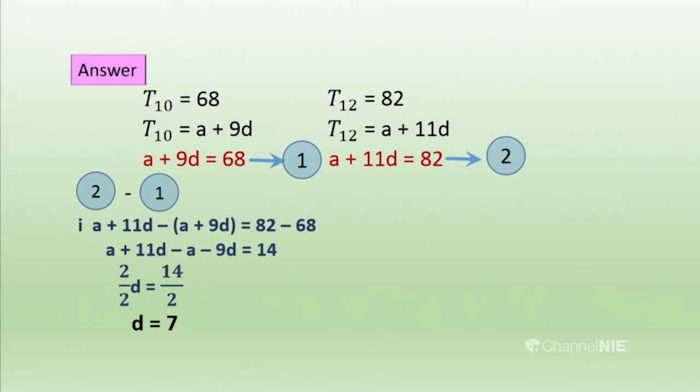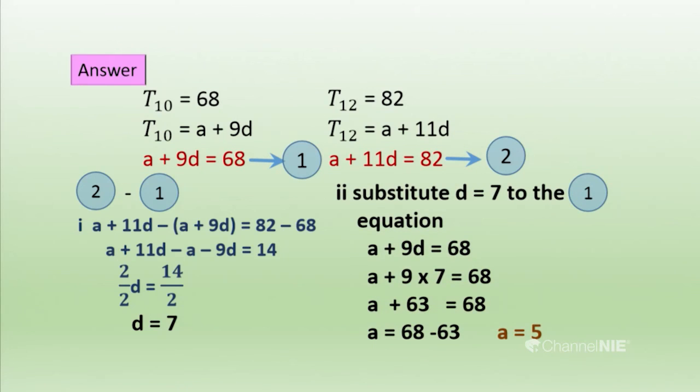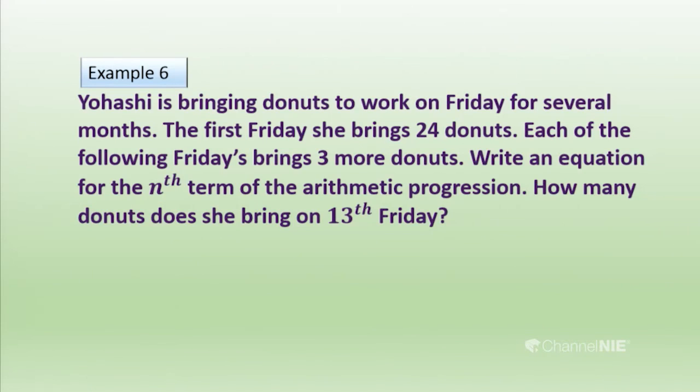Then we get the common difference, and we get the first term by substituting into the other equation. That is the procedure for solving simultaneous equations. Now we know the first term and the common difference. Here we have another question. You have to write down this question in your writing book and try to do it.